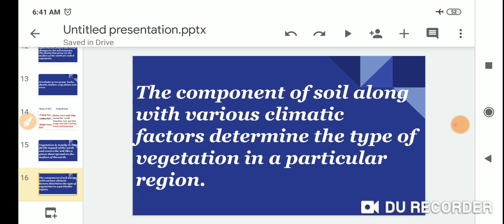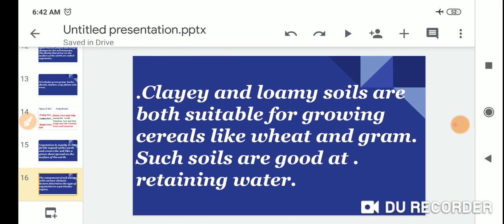The components of the soil along with various climate factors determine the type of vegetation in a particular region.